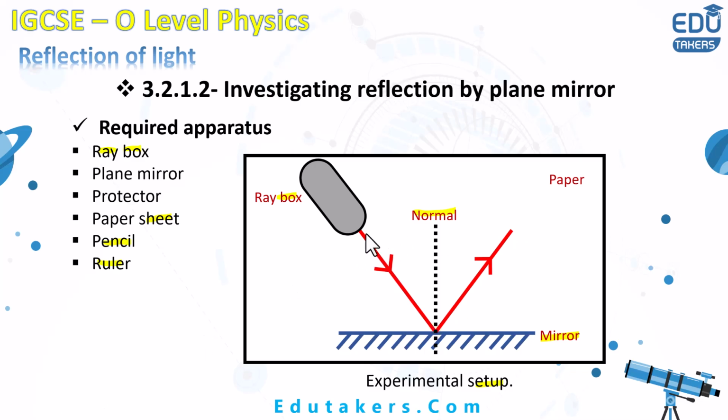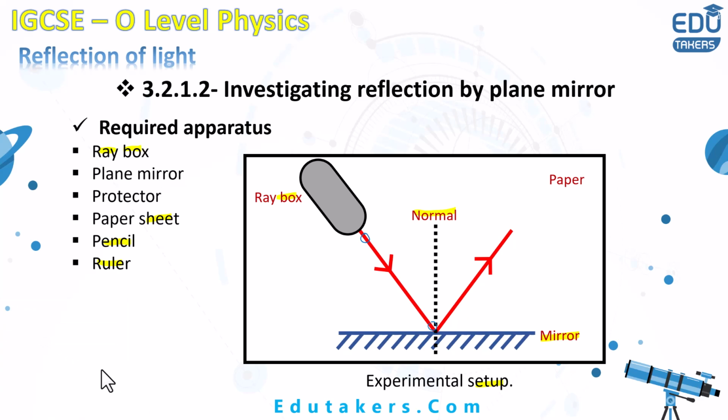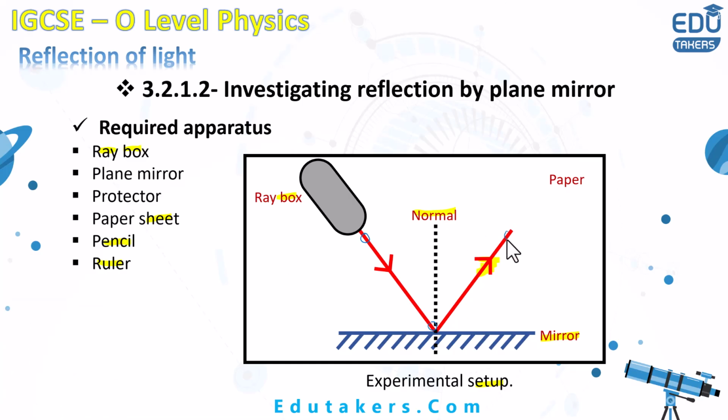I suppose I put the first point here and the second point here, closer to the mirror. After marking both of these points, you need to do the same on the reflected ray. The reflected ray is shown by this line. You need to put two marks on this ray as well. So I put the first point here and the second again close to the plane mirror.